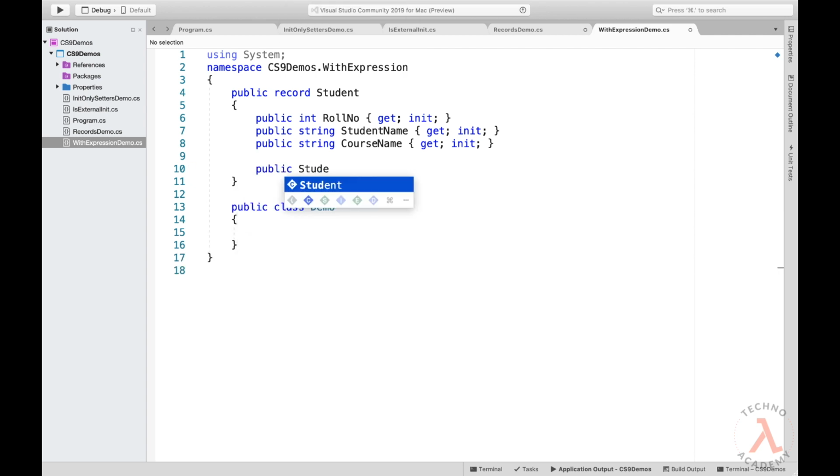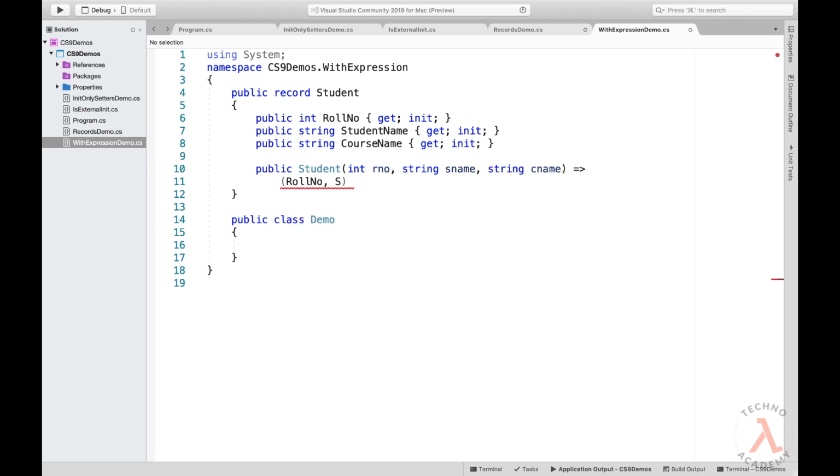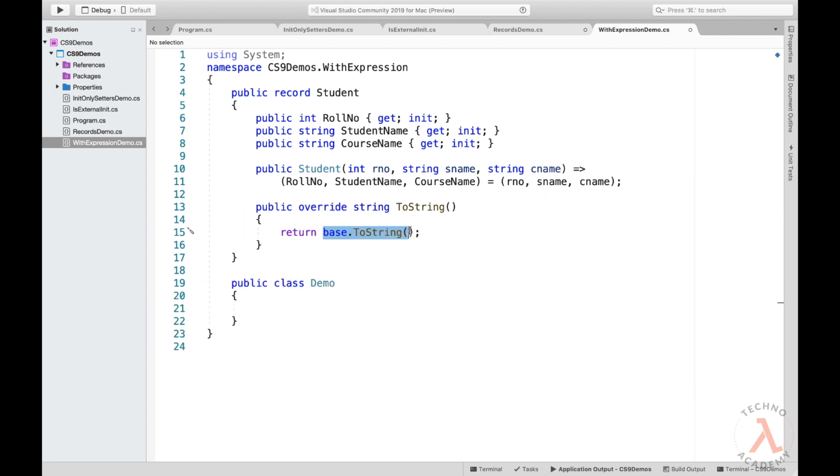So let me type in public Student(int rno, string sName, string cName) => RollNumber, StudentName, CourseName = rno, sName, cName. And let me use the magic of video and update the ToString method for displaying the student object properly.